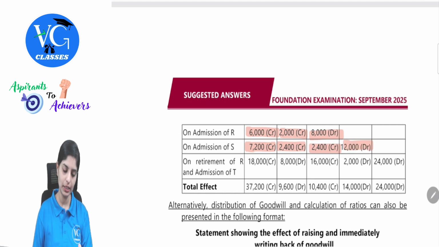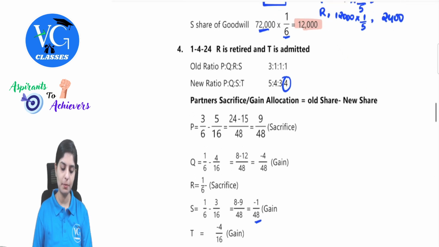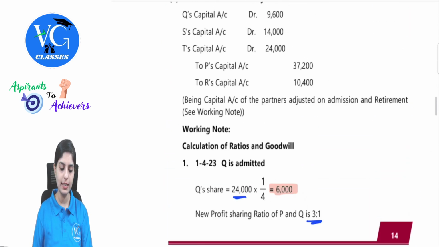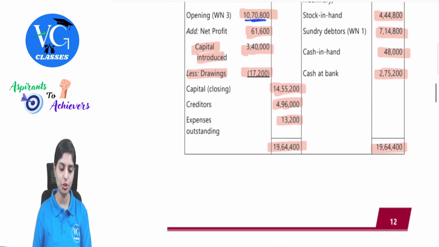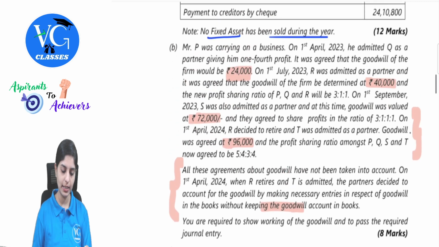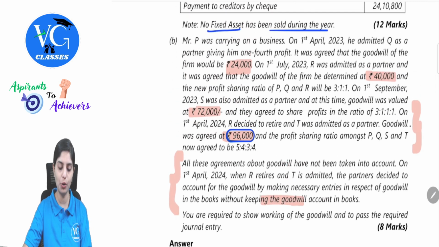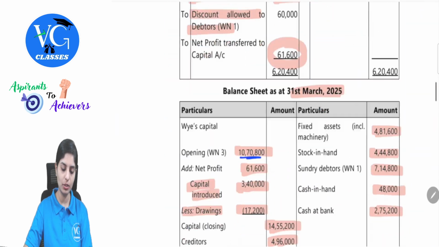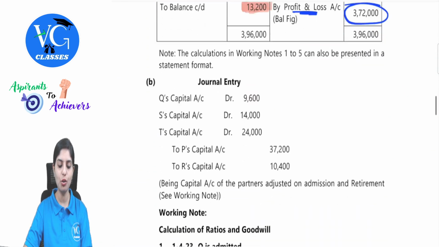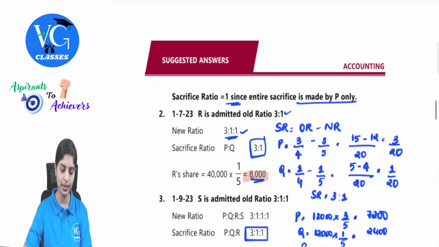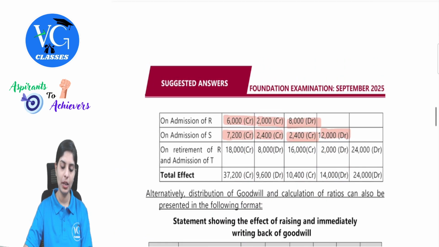Clear? Next. On retirement, and T is admitted. Now, if you observe, what is the proportion of goodwill at the time of retirement and admission? Value of goodwill, I guess it was around 96,000. So, 96,000 is the value of goodwill. Now, this should be brought in by the new partner and we have to also compensate it for the old partner. Yes or no? Now, understand this carefully.